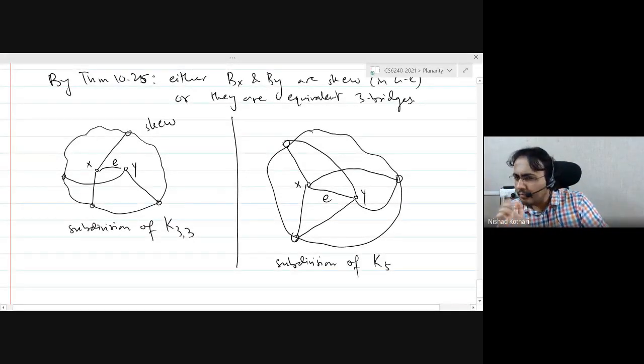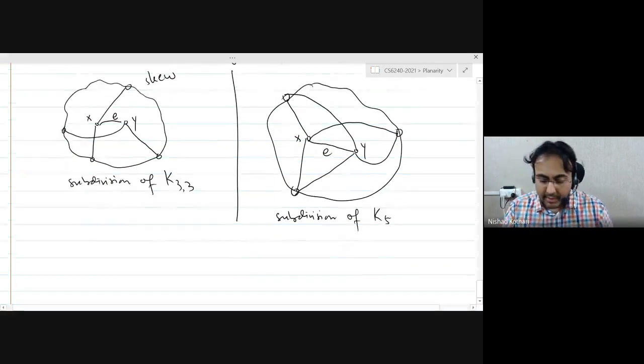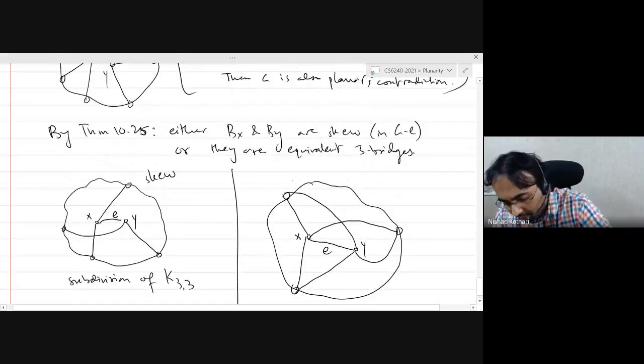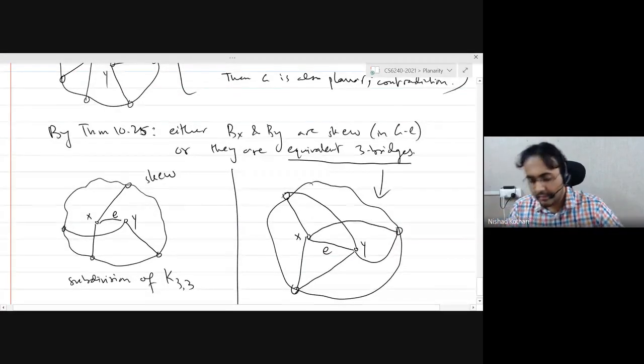Right? So interesting. We actually found subdivisions of K5 and K33. I will discuss a bit more about this later. Why are we not proving Kuratowski's theorem? Why are we proving Wagner's theorem? Okay, so we got subdivisions of K5 and K33. This is the equivalent 3 bridges case.